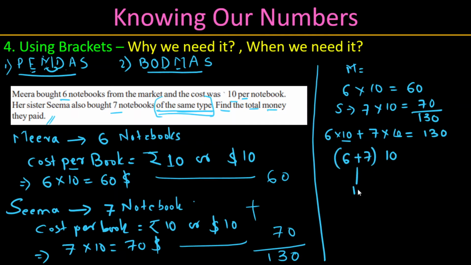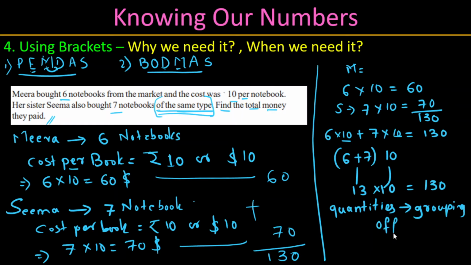How much? 13. Then you multiply by 10, which gives 130. See here, I am grouping the quantities together. What am I doing? Grouping the quantities by addition. So 6 plus 7 into 10 is 130. Simple. In the previous slide we solved this type of problem, but we didn't know why these brackets were applied. But now you realize it.